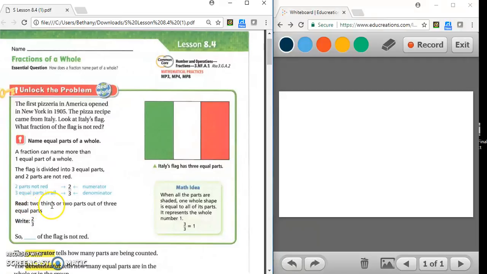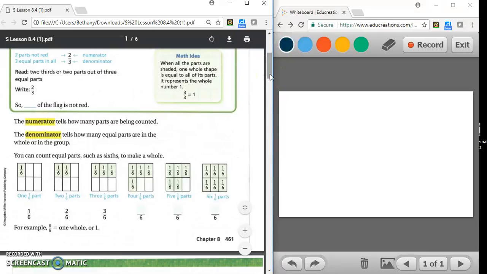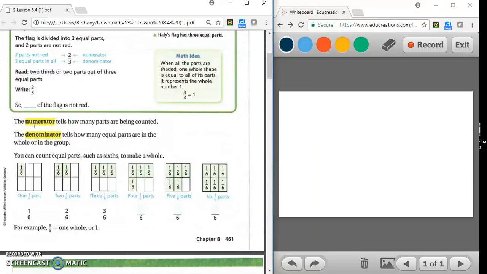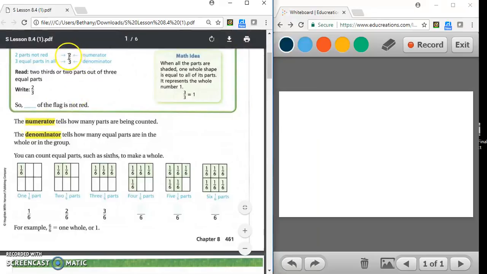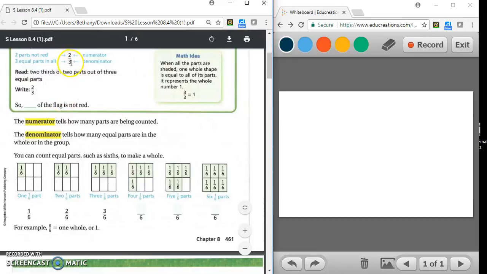It says to read 2/3 or 2 parts out of 3 equal parts. We're going to write 2/3. So 2/3 of the flag is not red. We do have new vocabulary words, if you heard me say them. The first one is numerator. The numerator tells how many parts are being counted. So that is the top number. The denominator tells how many equal parts are in the whole or in the group. So up here, that would be the 3.